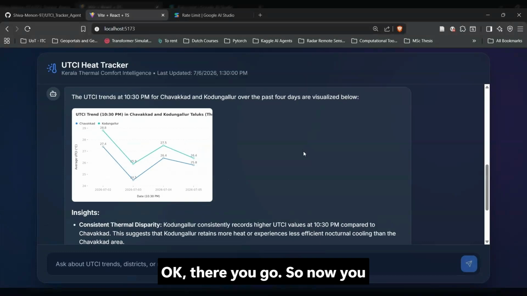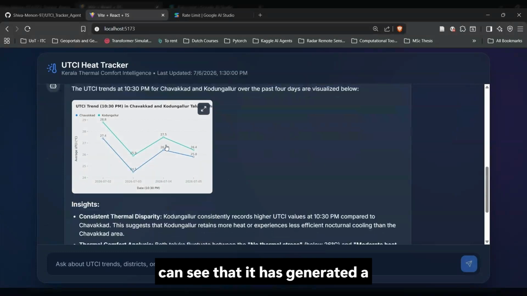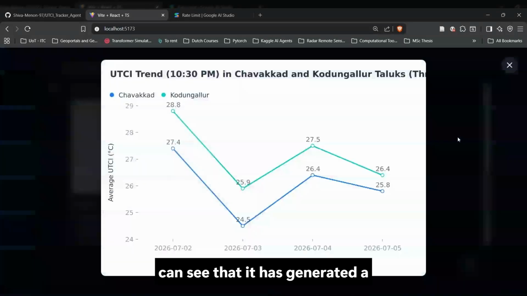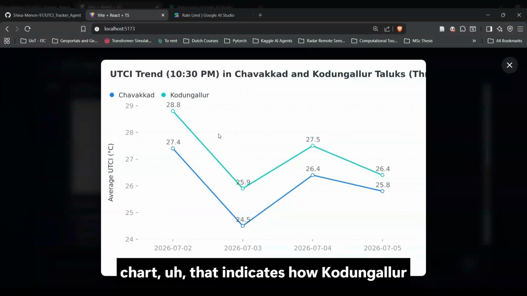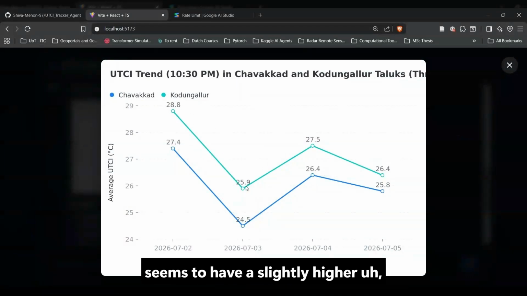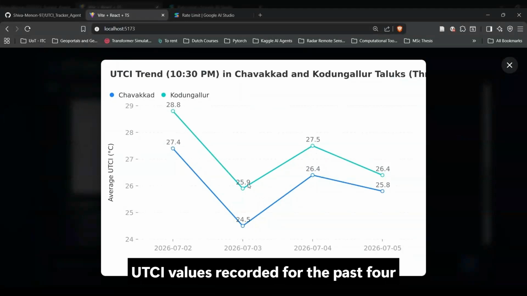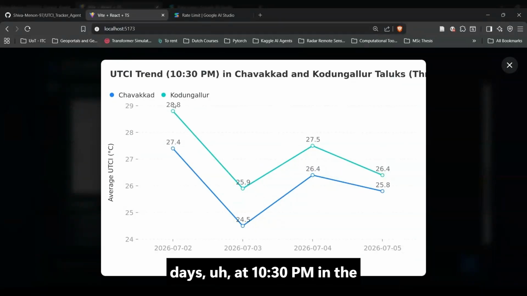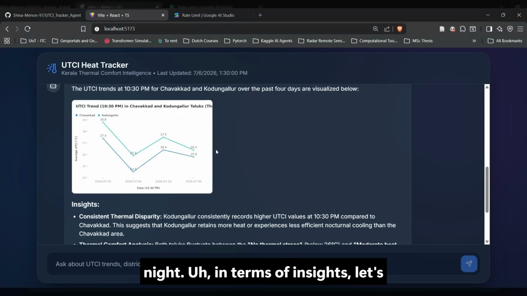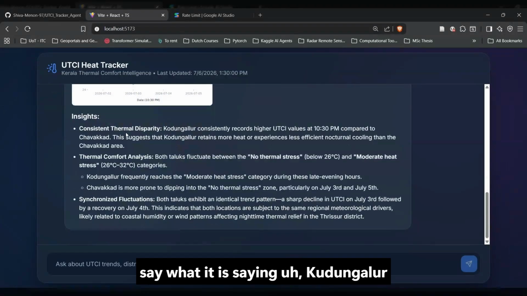Okay, there you go. So now you can see that it has generated a chart that indicates how Kodungalur seems to have slightly higher UTCI values recorded for the past 4 days at 10:30 p.m. in the night. In terms of insights, let's see what it is saying.